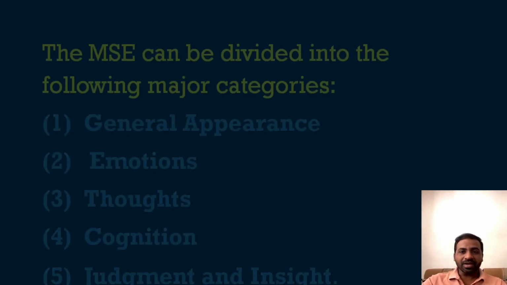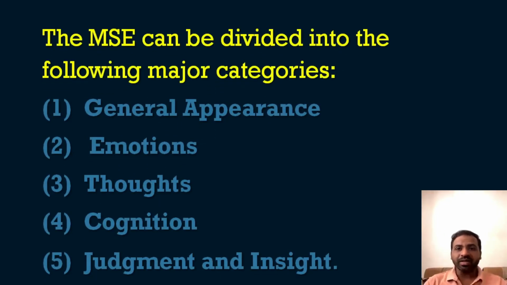Now we see what is included in the mental status examination. It can be divided into the following major categories: the first is the general appearance of the patient, then the emotions of the patient, then the thoughts of the patient, then cognition, and finally judgment and insight.